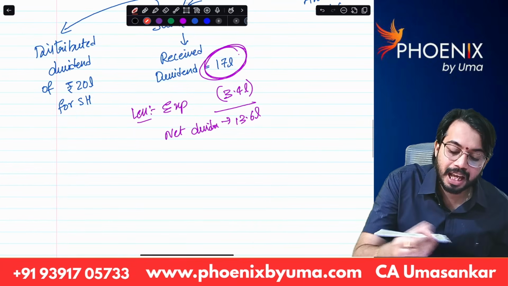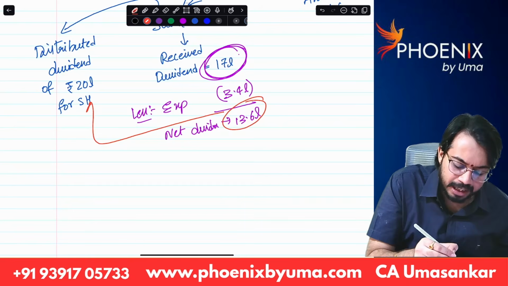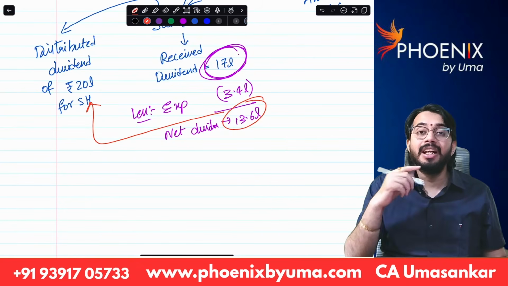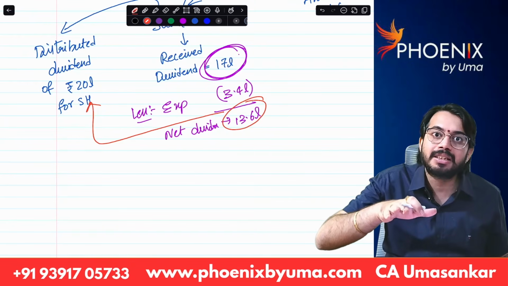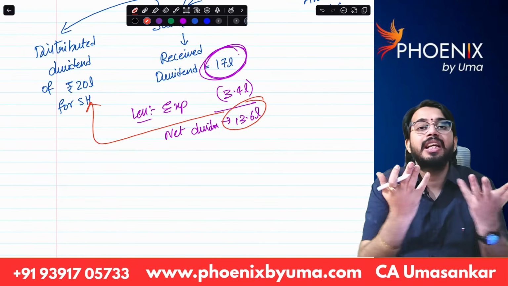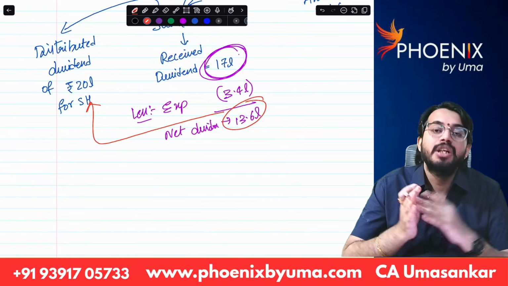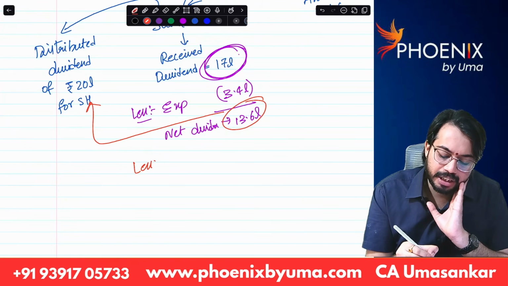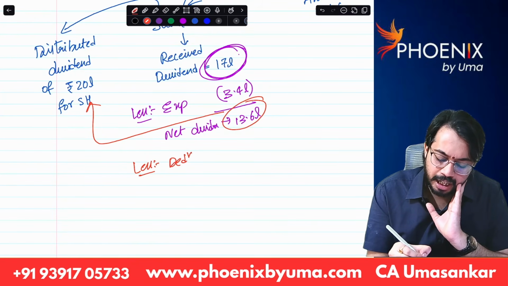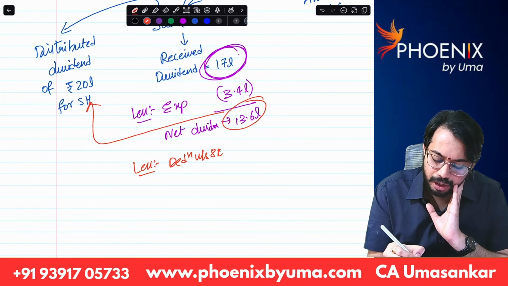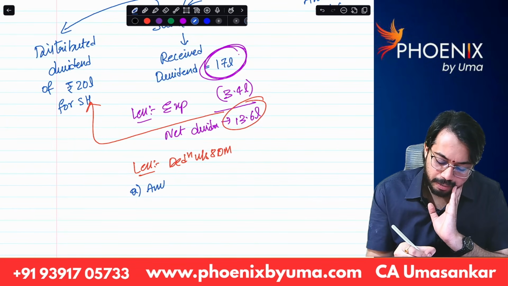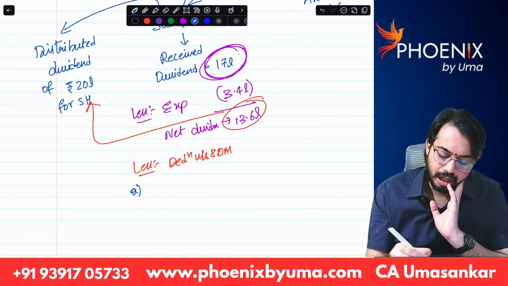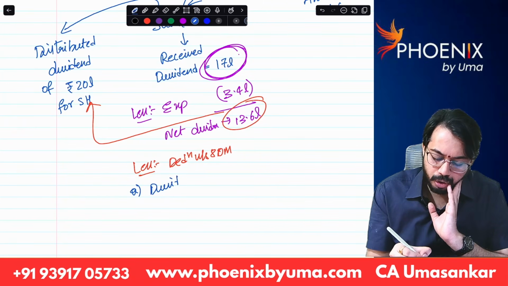Now, the same dividend 13.6 lakhs is distributed to shareholders, right? That means on 13.6 lakhs, the company should pay tax, and the shareholder also should pay tax. It is leading to double taxation. So to prevent double taxation, deduction is allowed under section 80M. Deduction under section 80M is equal to the amount of dividend passed on to shareholders,